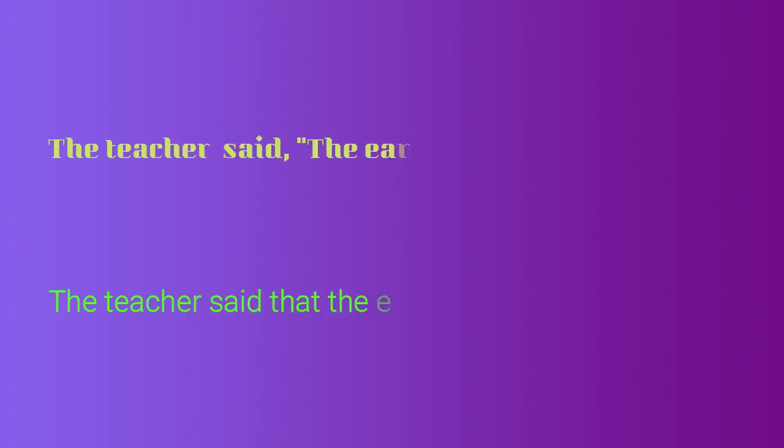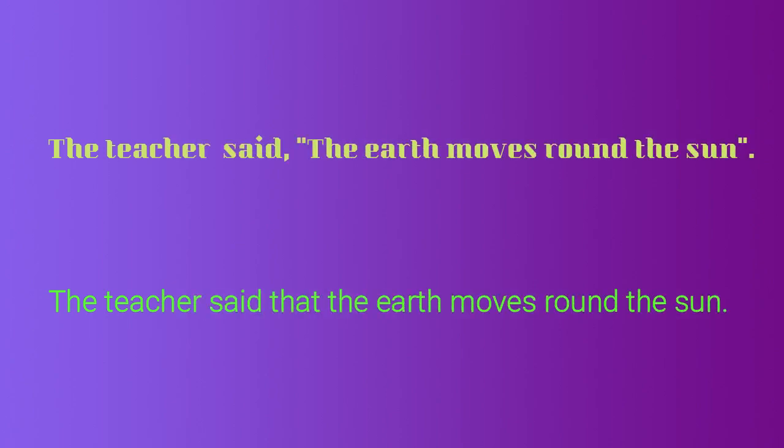Clear? Let's see one more example. The teacher said, the earth moves round the sun. The earth moves round the sun is actually a universal truth, right? Now the reporting word said is in the past tense, but since the actual words of the speaker are a universal truth, we write as it is without making changes in the tense, but making necessary changes. The teacher said that the earth moves round the sun. Clear?